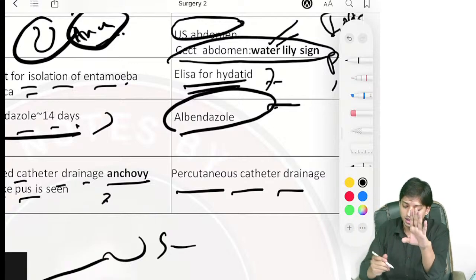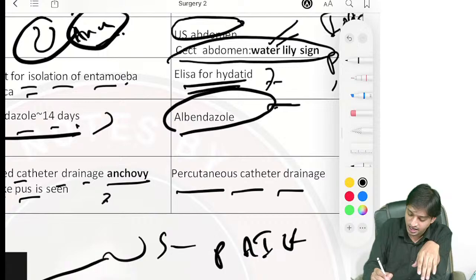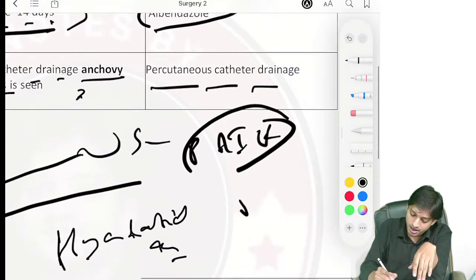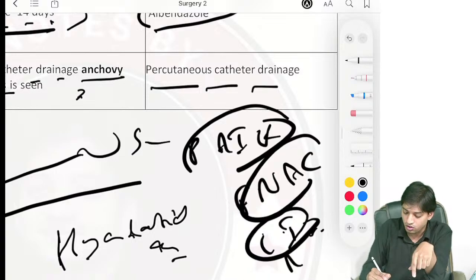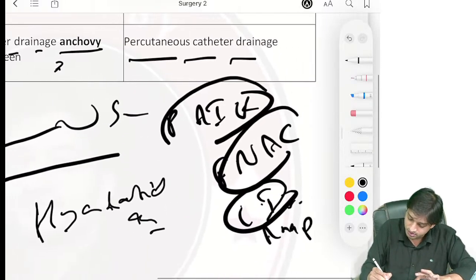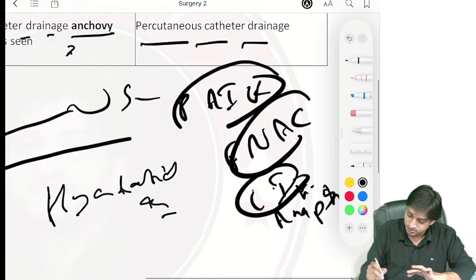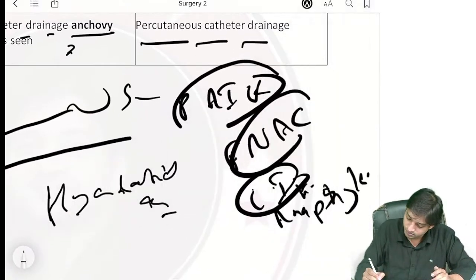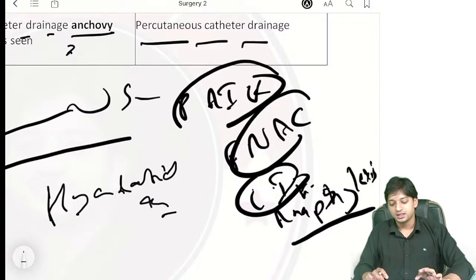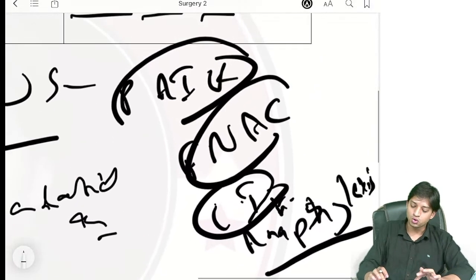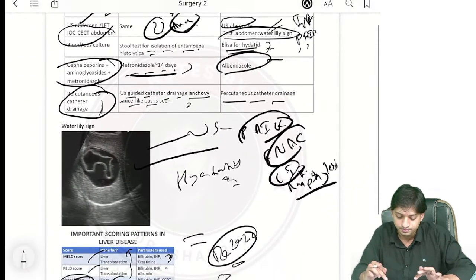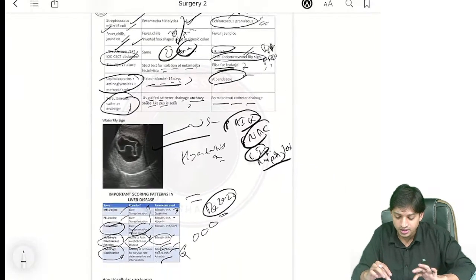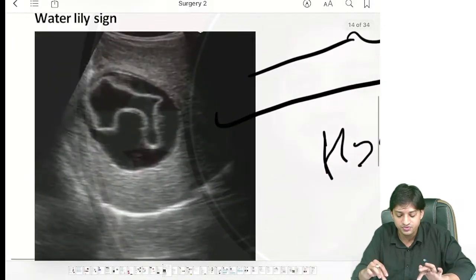Done. So you do the PAIR procedure, and FNAC is contraindicated because it can cause anaphylaxis. We have discussed the hydatid cyst and the water lily appearance.